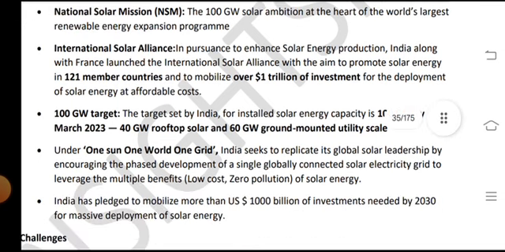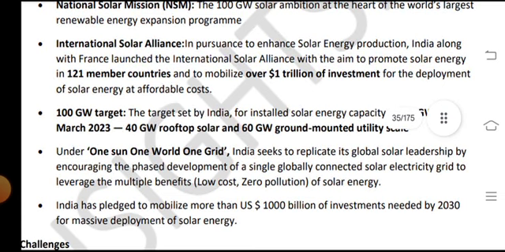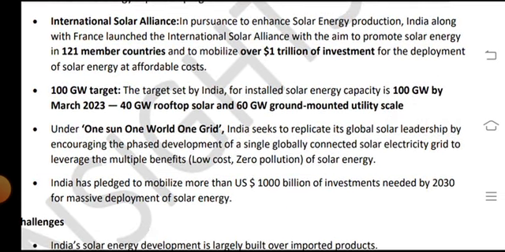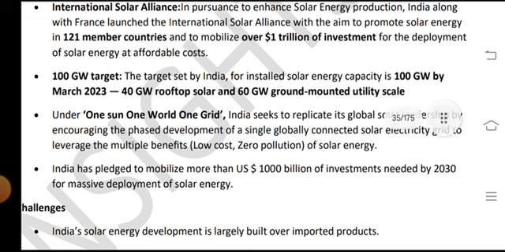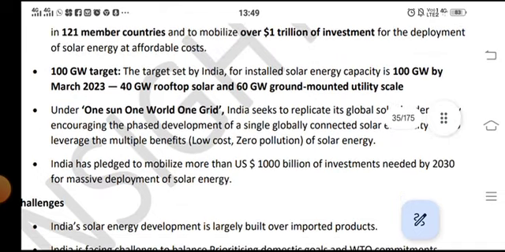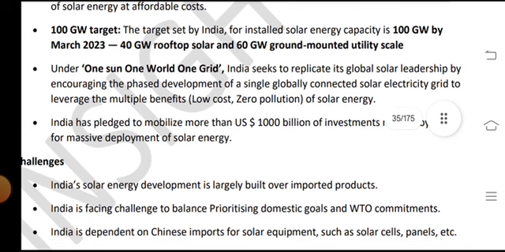of solar energy at affordable cost. 100 GW target: the target set by India for installed solar energy capacity is 100 GW by May 2023, with 40 GW from rooftop solar and 60 GW ground mounted and utility scale, under the One Sun, One World, One Grid initiative.